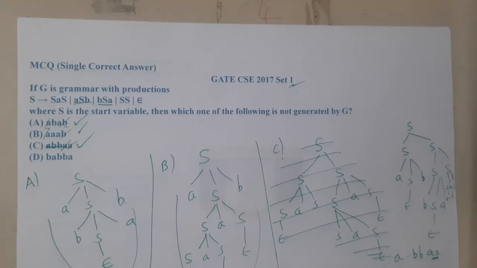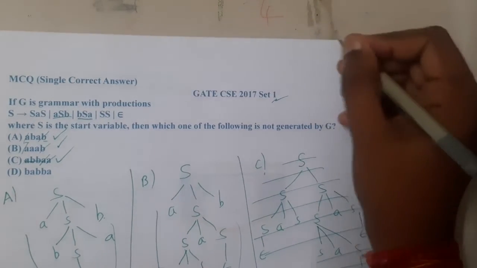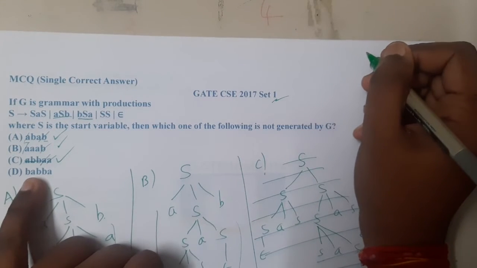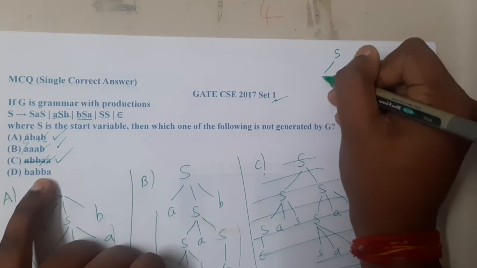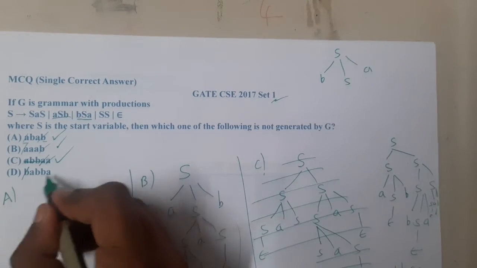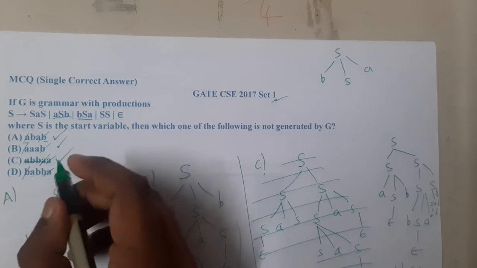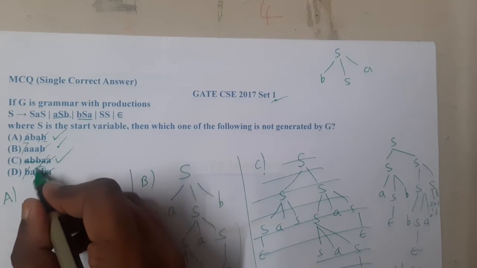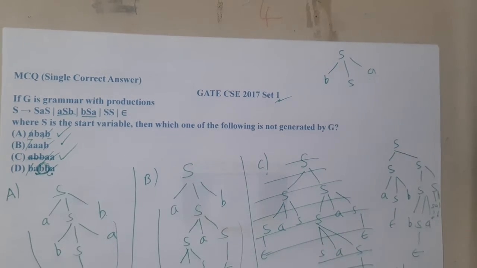So now the only thing which I think will be the correct answer is D, because I think D cannot be generated. Let us try. At the start I want a B and at the end I want A. From S we have only one option to do that. And in between I want A, B, B. The issue with respect to B I told, right? If you want to generate B, you always generate A, but that is impossible in this case.